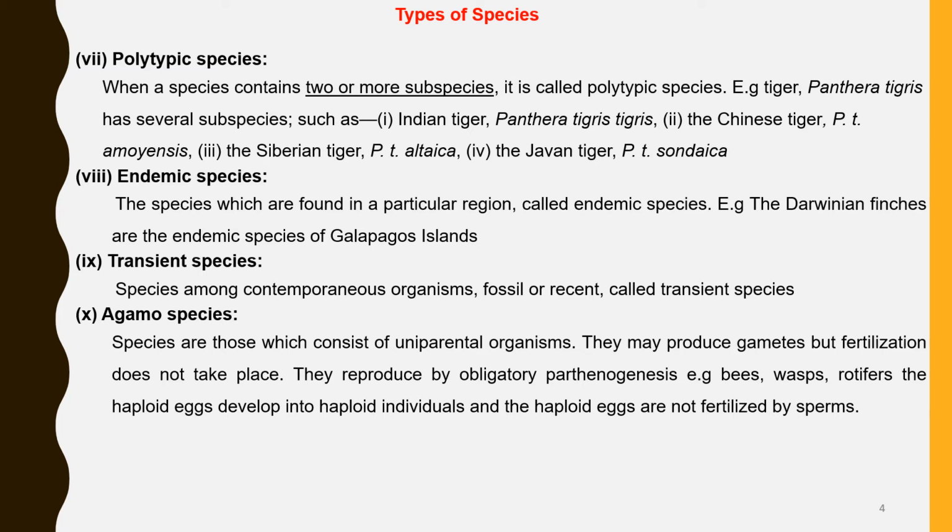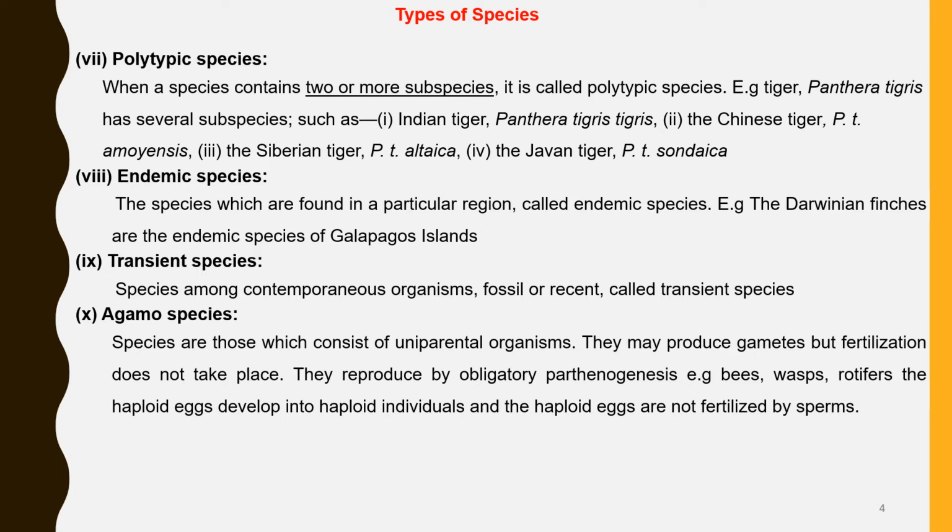Polytypic species. These are species which have two or more subspecies. Endemic species. These are species which are only found in a particular region. Transient species. Species among contemporaneous organisms, fossil or recent.